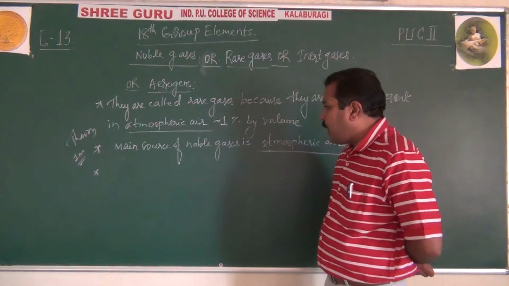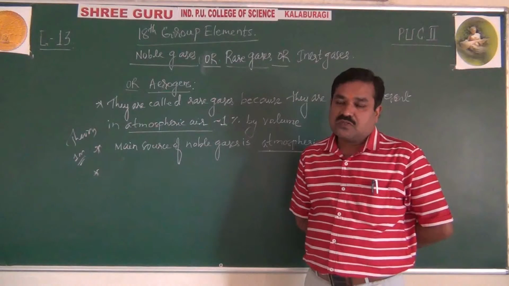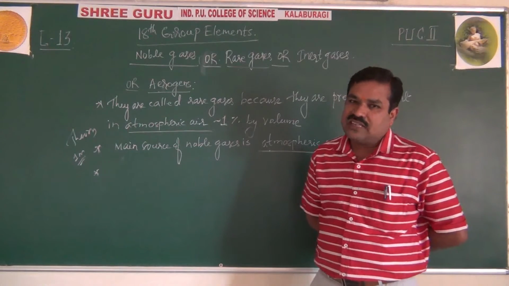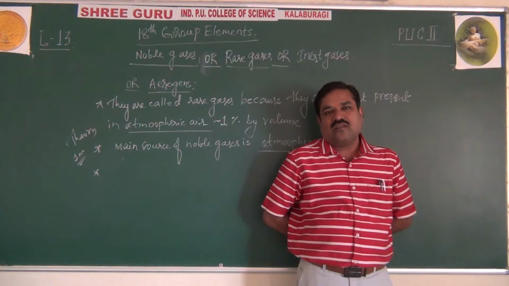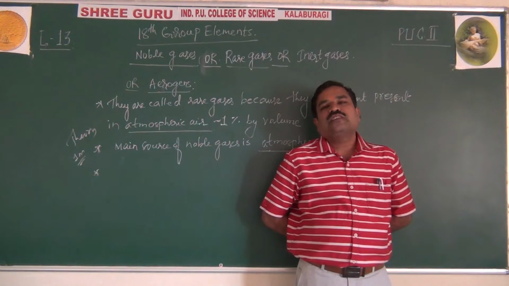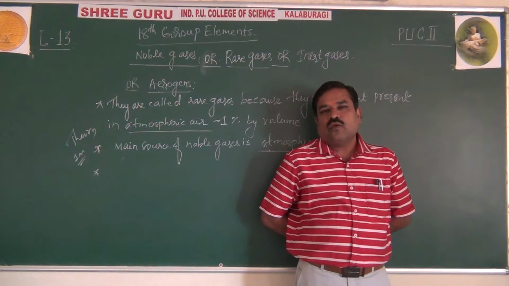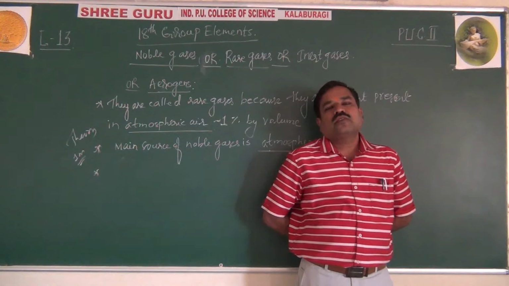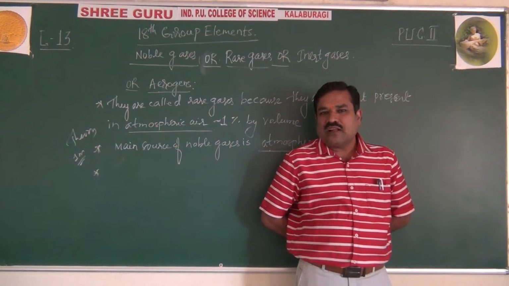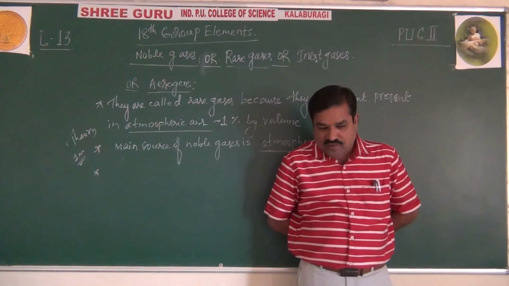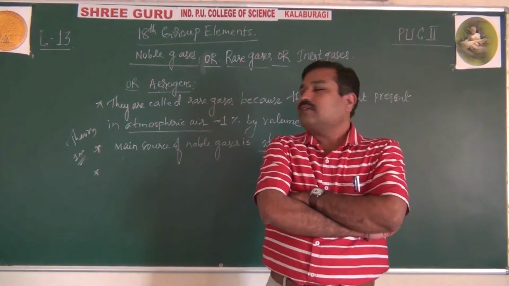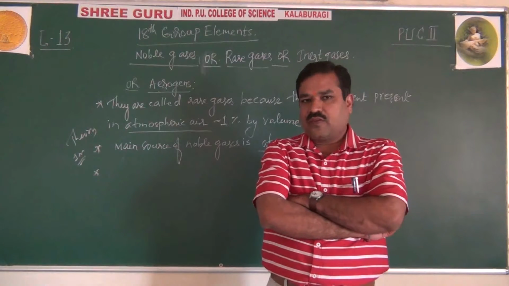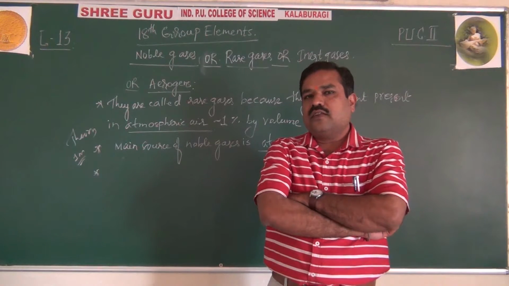Next, the main commercial source of helium. Actually, this was the first noble gas discovered. The main commercial source for helium is especially minerals of pitchblende, that is the uranium ore pitchblende, then clevite. They are uranium minerals from which we can extract helium.